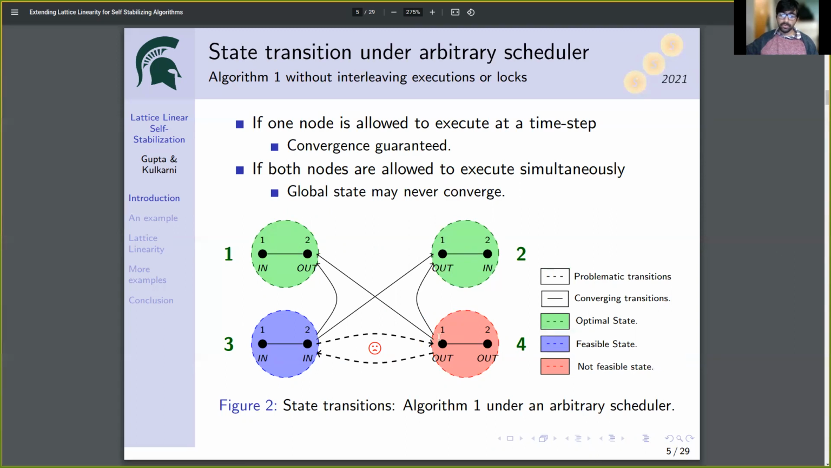When we are at state 4, both the nodes will read that the edge is not covered, and therefore in the next state, both the nodes will move in, and the next state will be global state 3. In such cases, it may happen that we obtain a sequence of infinite states where state 3 and state 4 are present at alternating positions, and the graph may never converge. It may never reach an optimal state.